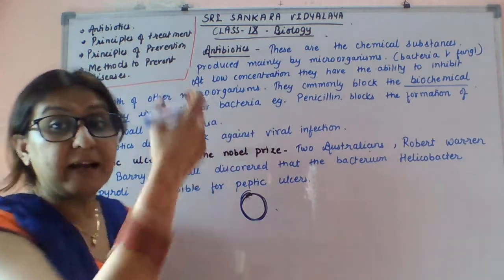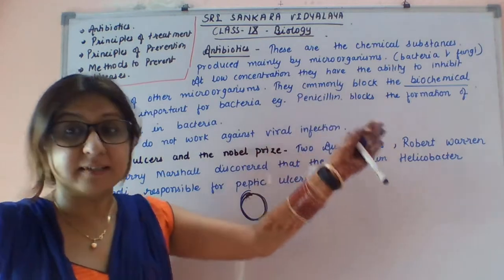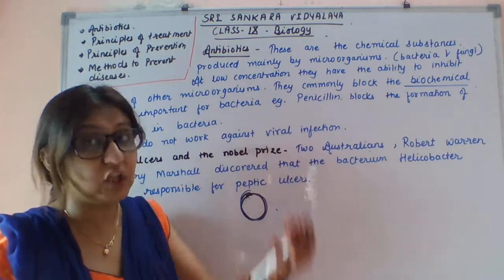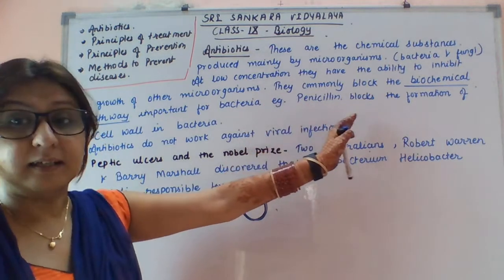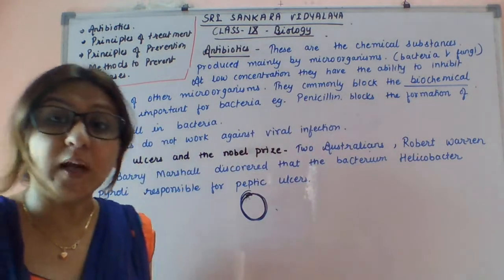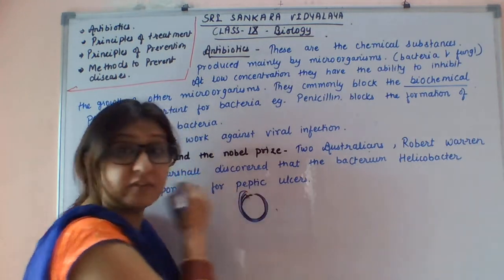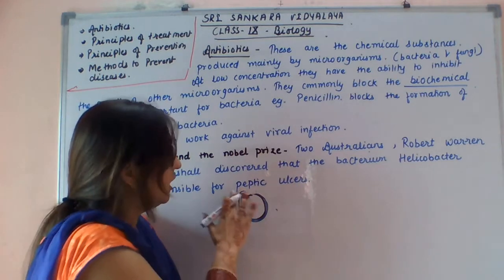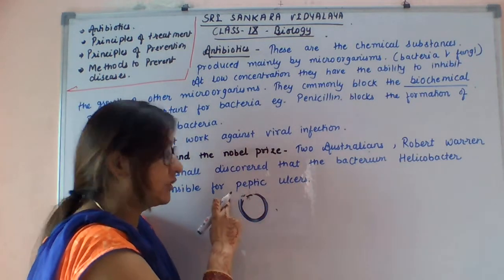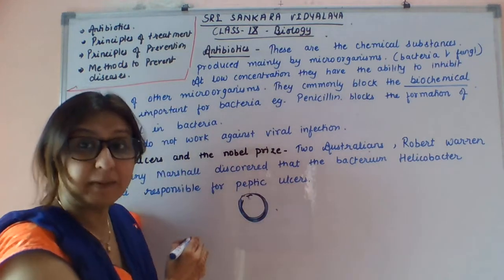The famous antibiotic is penicillin, the most effective antibiotic among all. Penicillin inhibits the formation of the cell wall in the bacteria, which is meant for the protection of the bacteria.